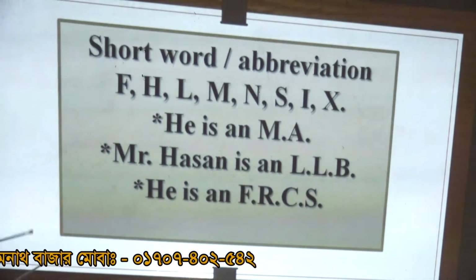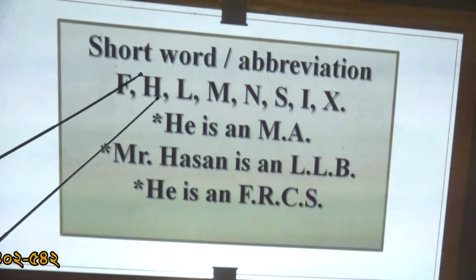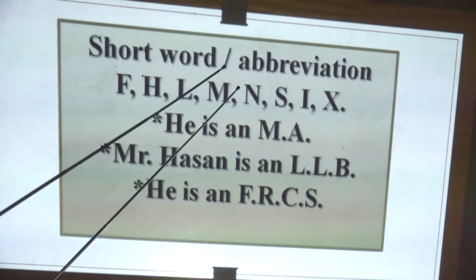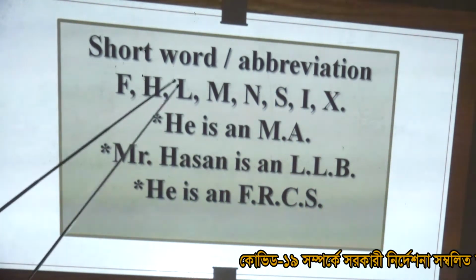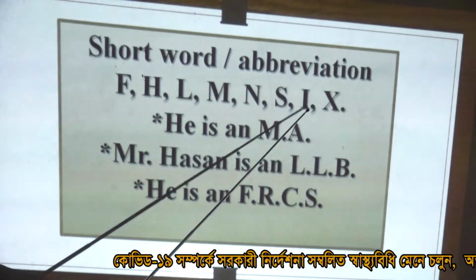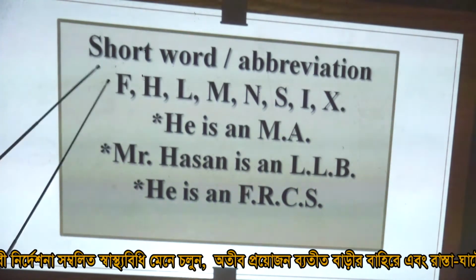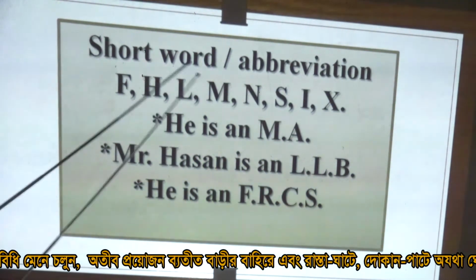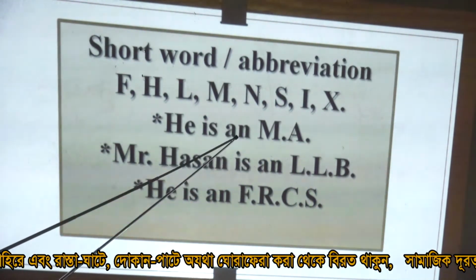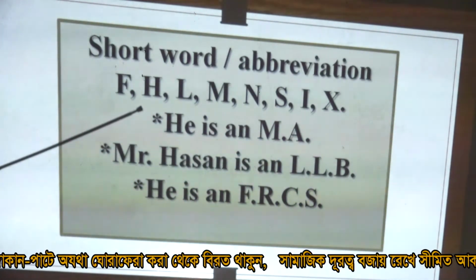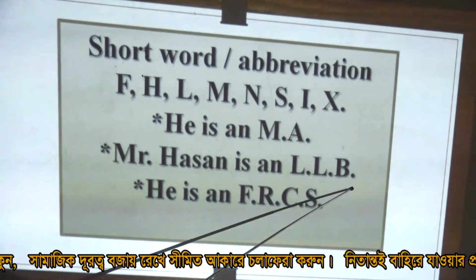My dear students, sometimes we see many short alphabets, which are called abbreviations, or short words. Here are F, H, L, M, N, S, R, X. These are 8 letters. If any word starts with F, H, L, M, N, S, R or X, you always use an before it. Otherwise, use a. For example, Mr. Hassan is an LLB.